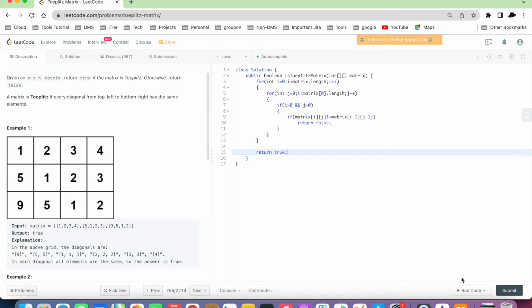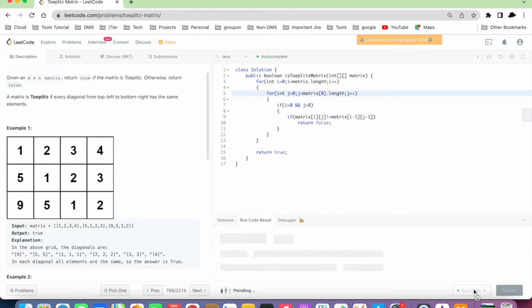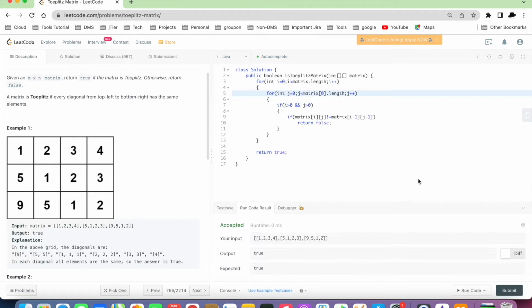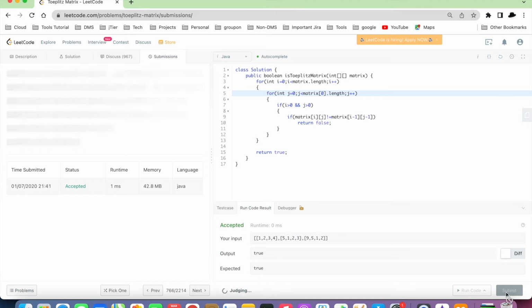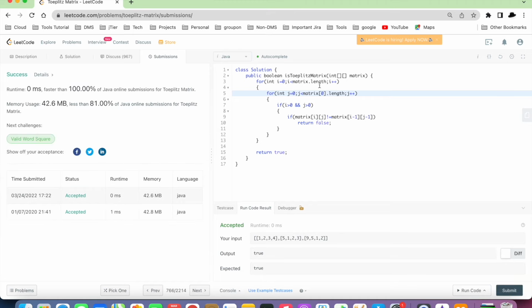Okay, now let's check if it's passing the sample test case. Ouch! Time limit exceeded. So here it should be j. Okay, so this is passing the sample test case. Now we will check if it's passing all the test cases. Yes, it is passing all the test cases.